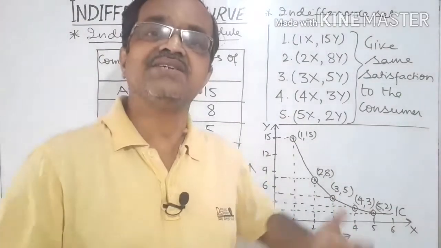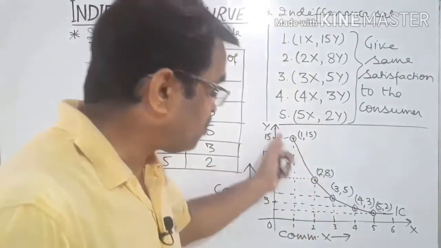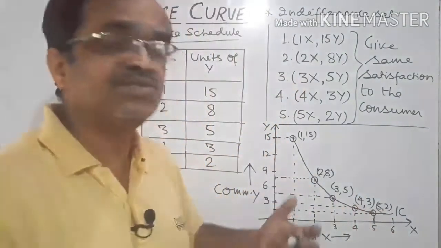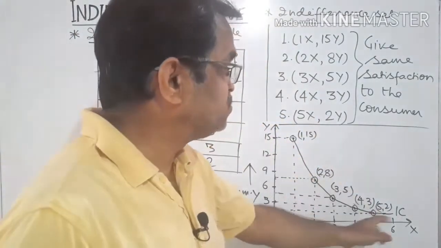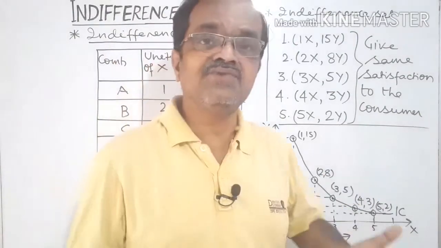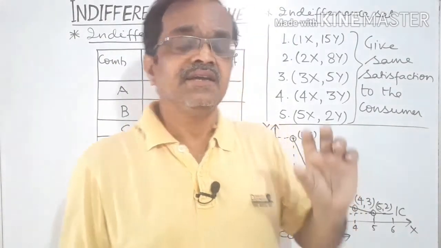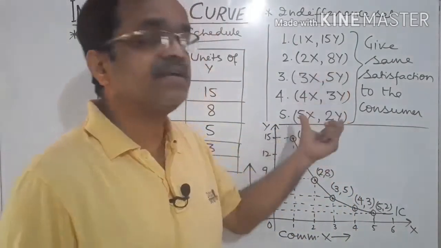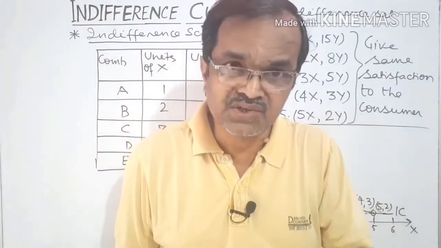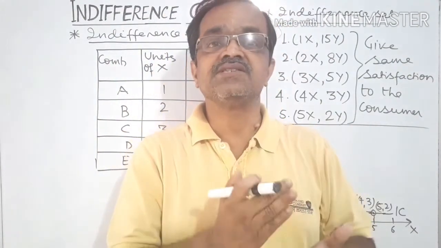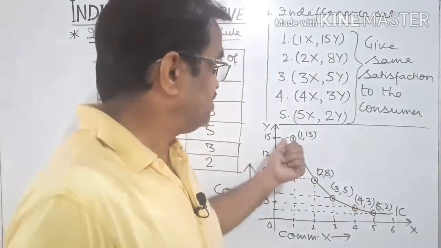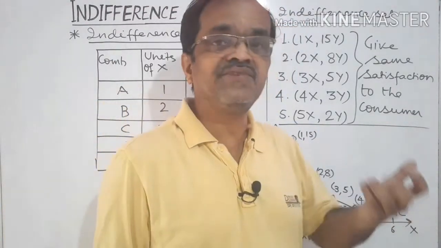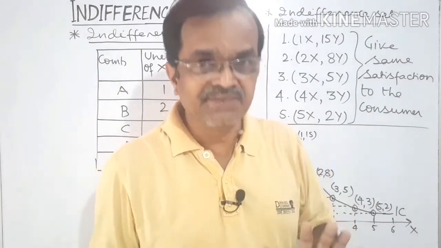Indifference curve is a graphical presentation of all the possible combinations of two commodities which give the same satisfaction to the consumer. When we join these points together, we get a curve called the indifference curve.